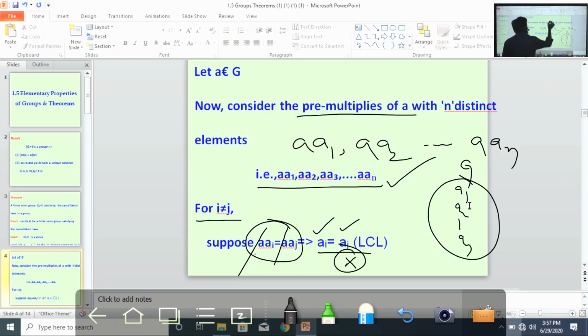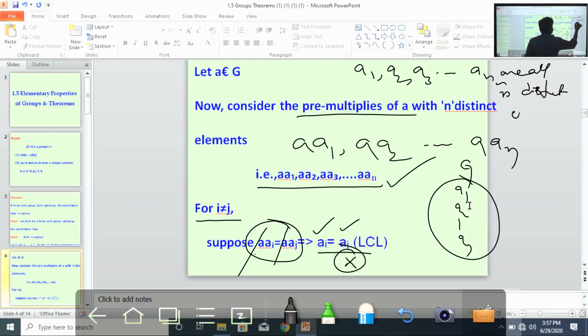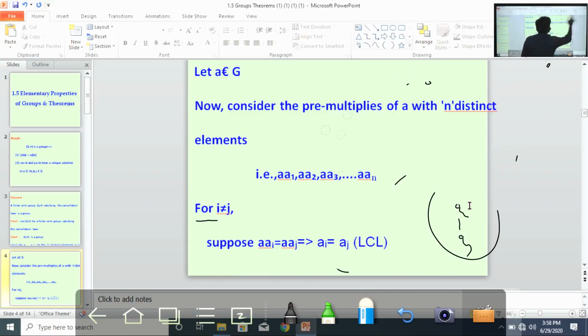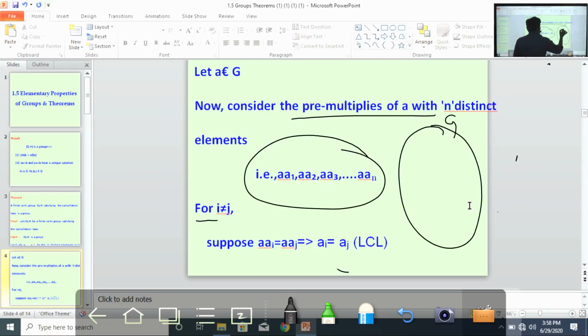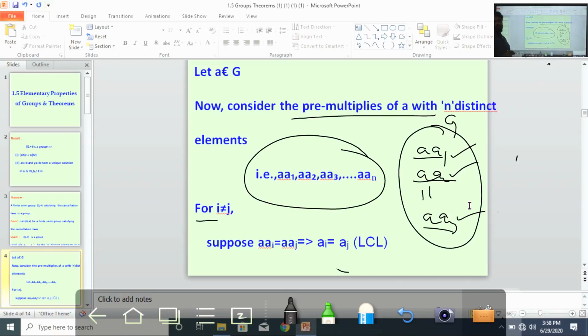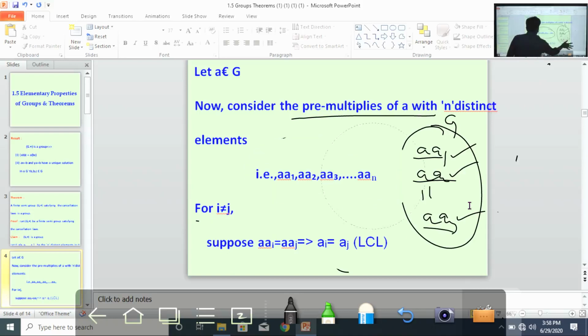Wrong. Why? Because here a1, a2, a3 and so on, an are all n distinct elements. No two are equal, that is the meaning, right? Understand? Taking these n distinct elements in G and taking their pre-multiples by a, after multiplying, the resulting elements in G, a a1, a a2 and so on a an, are also n distinct elements. Understand? Next.